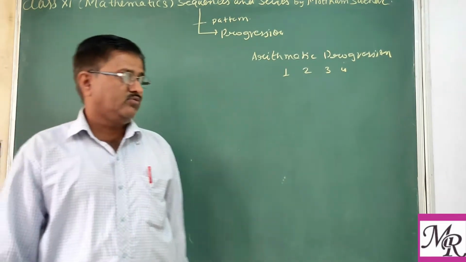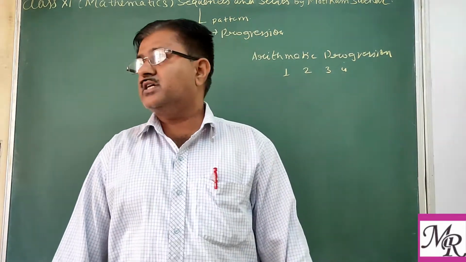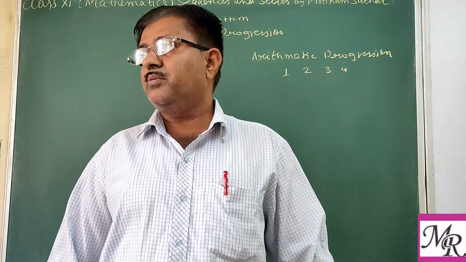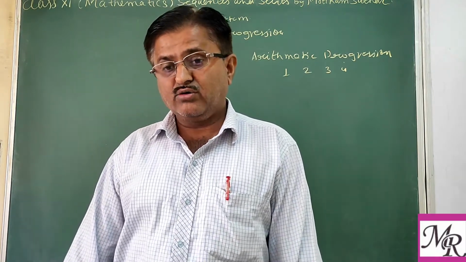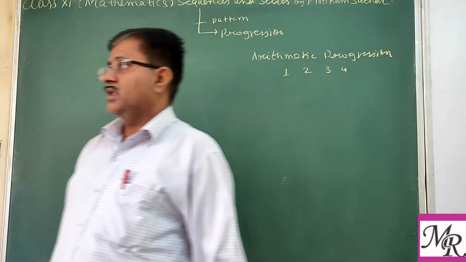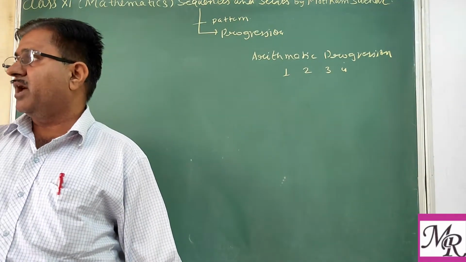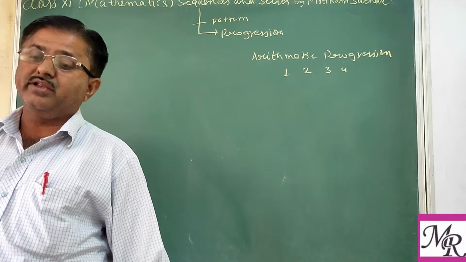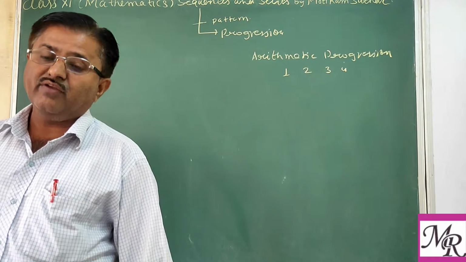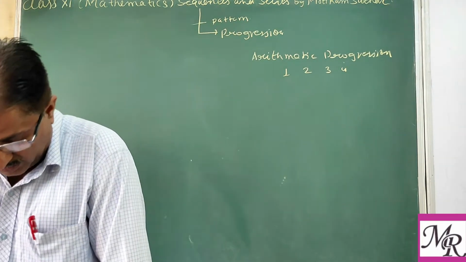Some more, we take how to find the sum of n terms of a sequence. We see different types of sequences and how to find their sum to n terms. Like suppose we want to find the sum of the first 100 terms of a sequence, then how can we find that? We have to learn that also.